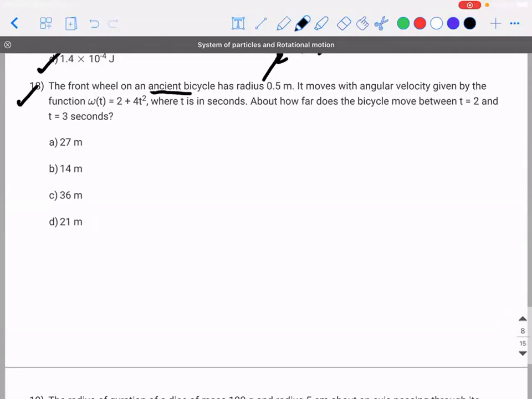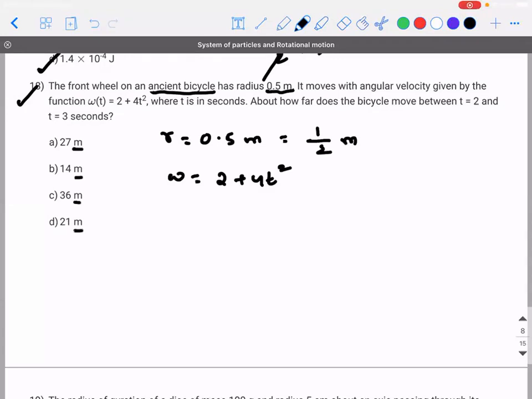So the front wheel on an ancient bicycle has a radius of 0.5 meters. So R is 0.5 meter, or half meter, with an angular velocity given by 2 plus 4t square, where t is in seconds. About how far does the bicycle move between t equal to 2 seconds and 3 seconds? When they say how far, look at the options. They are given in terms of meter. So meter means what are they asking? They are asking for the translatory distance, the linear distance traveled by the particle in a particular time. Correct?